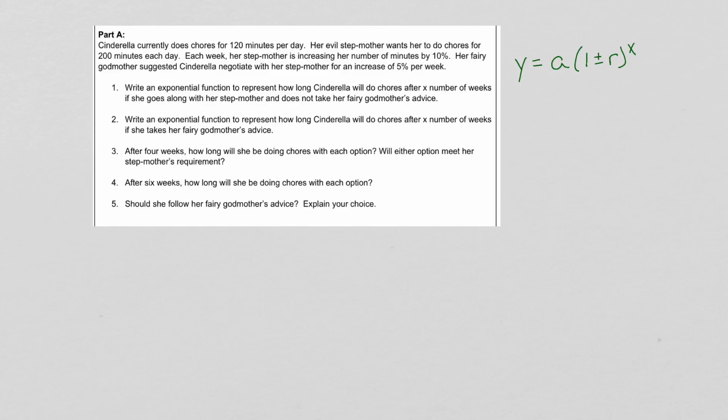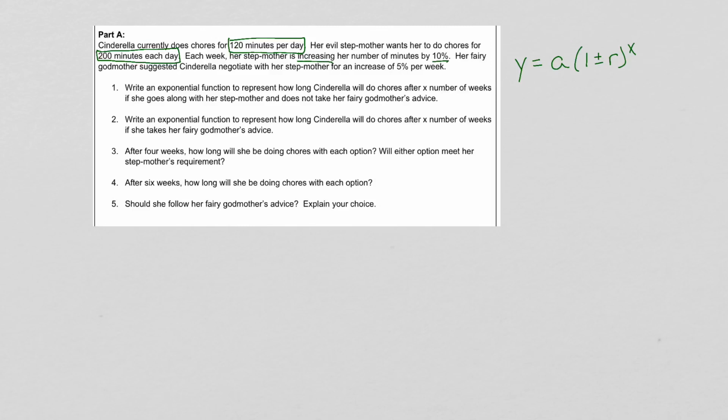All right, so this one says, Cinderella currently does chores for 120 minutes per day. Her evil stepmother wants her to do chores for 200 minutes each day. Each week, her stepmother is increasing her number of minutes by 10%.